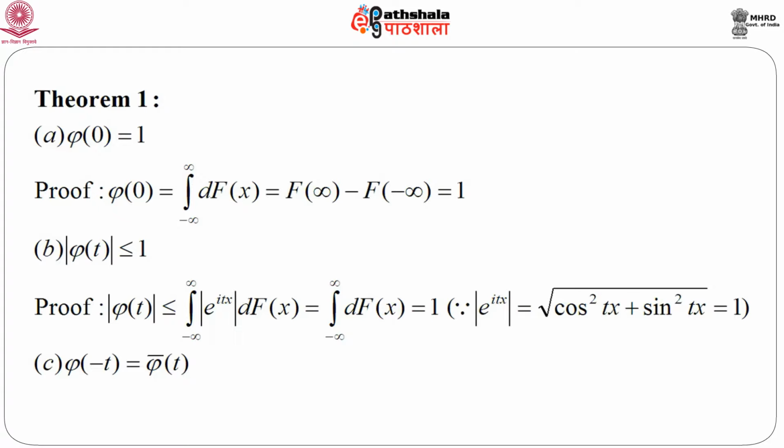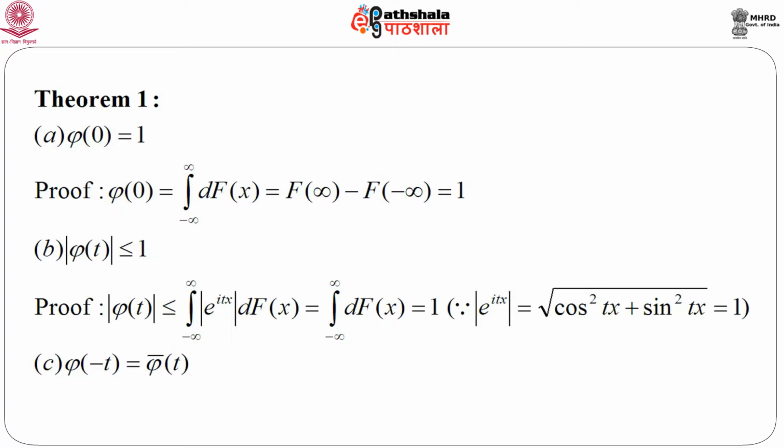If we integrate, this becomes capital F of infinity minus capital F of minus infinity. Now, capital F is a distribution function. If you recall the properties of a distribution function, there are 3 properties and we are using one of them, which is capital F of infinity is 1 and capital F of minus infinity equals 0. So, this entire expression becomes equal to 1. Note that this value is 1 irrespective of the form of capital F, that is the form of the distribution. As long as capital F represents a distribution, this property will hold. So, phi 0 is 1 irrespective of any distribution function.